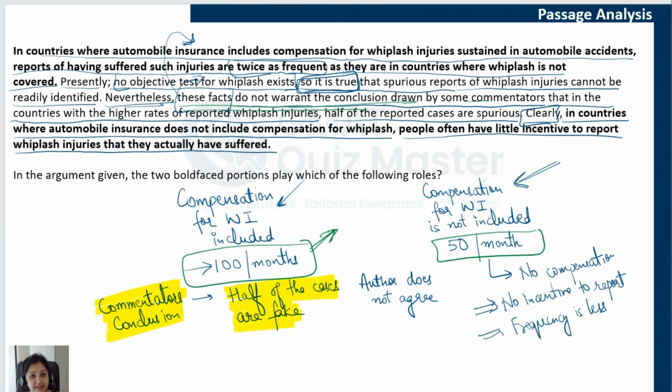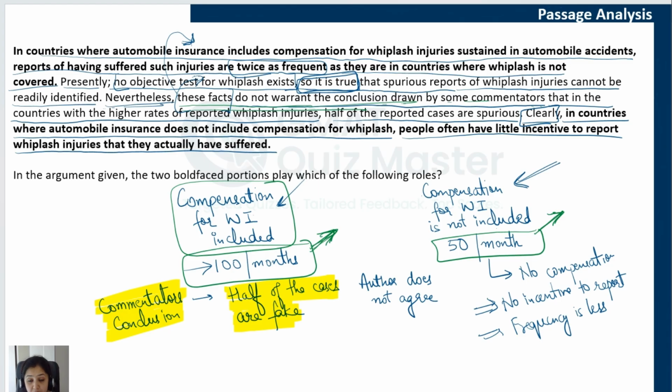So the commentators are saying that okay, the actual number of injuries in these countries is actually less than what is being reported. But the author is looking at it from a different perspective. The author is saying that the number of reports here is less than the actual number of injuries. Everyone is not reporting because there's no compensation, so there's no incentive. So there are people who are not even reporting their injuries.